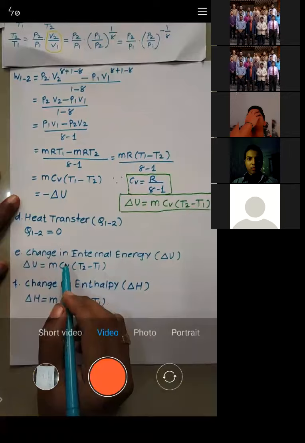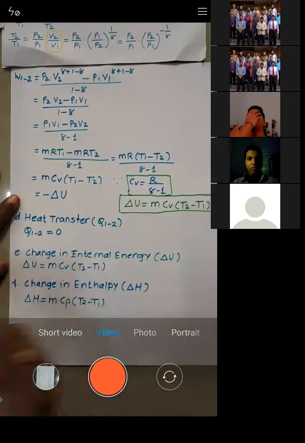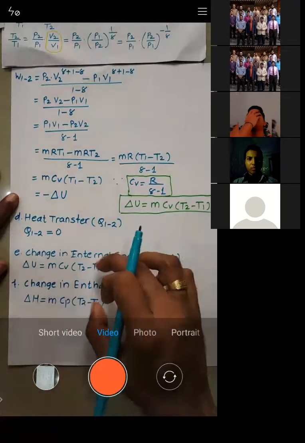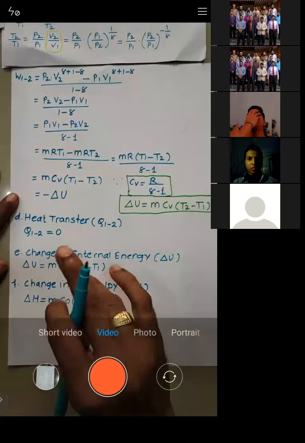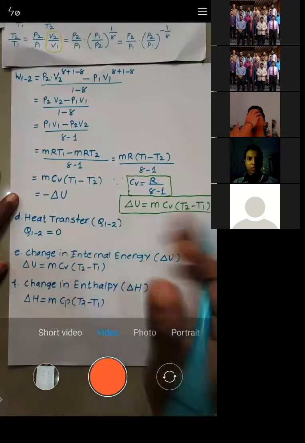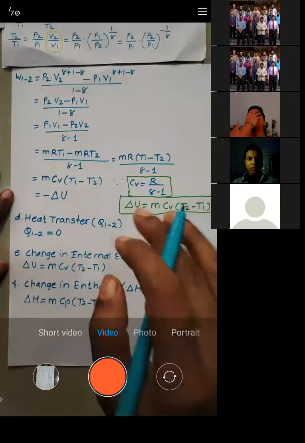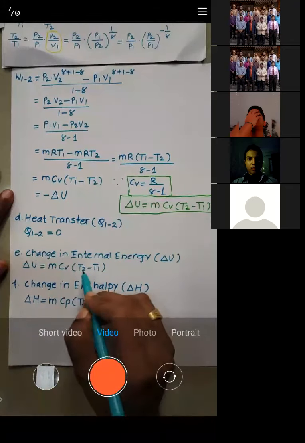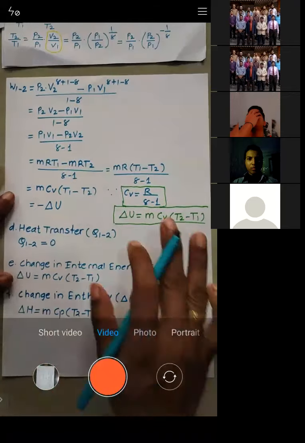What is CV? It is the rate of change of internal energy with respect to temperature when volume is held constant. What is CP? It is the rate of change of enthalpy with respect to temperature when pressure is held constant. So this formula will never change. They will remain same irrespective of any process, whether it's constant pressure, volume, constant temperature, adiabatic or polytropic. Only for isothermal, where T2 is equal to T1, change in internal energy is 0 and change in enthalpy is 0. Have you understood this one?